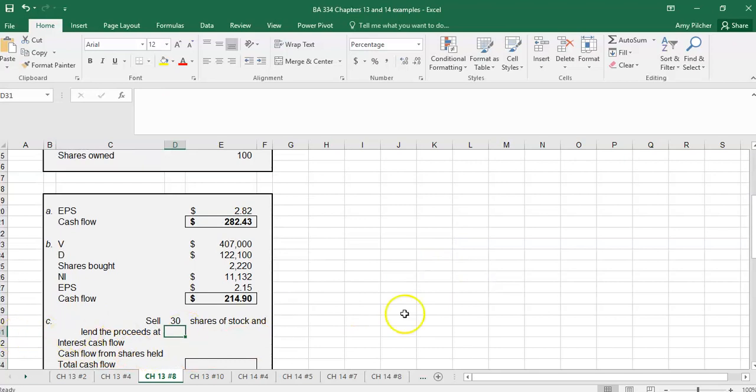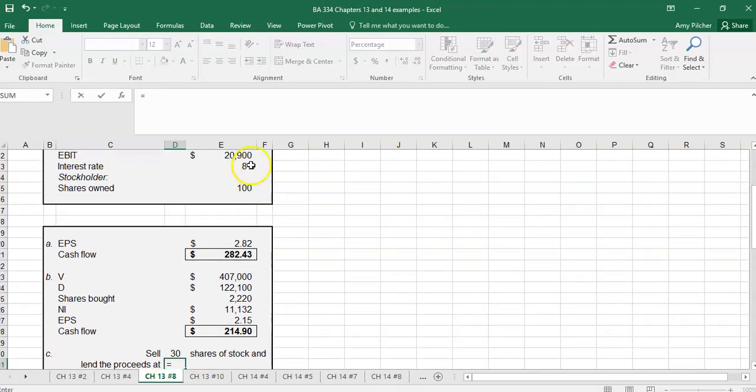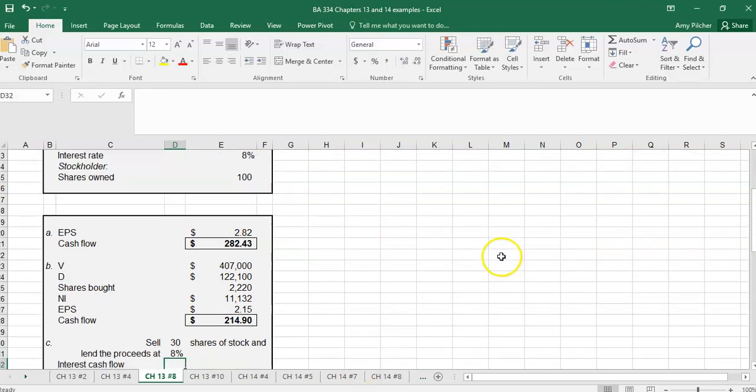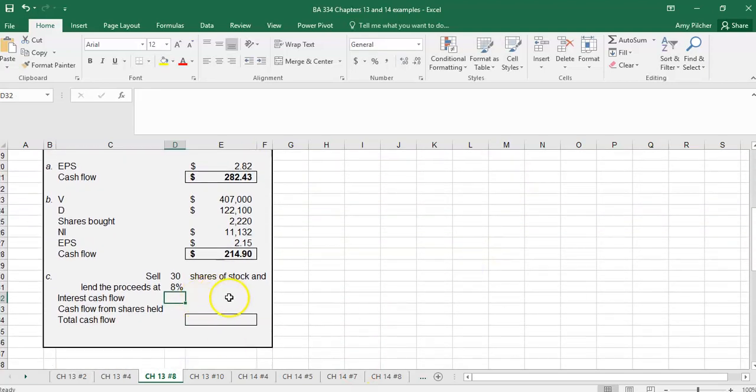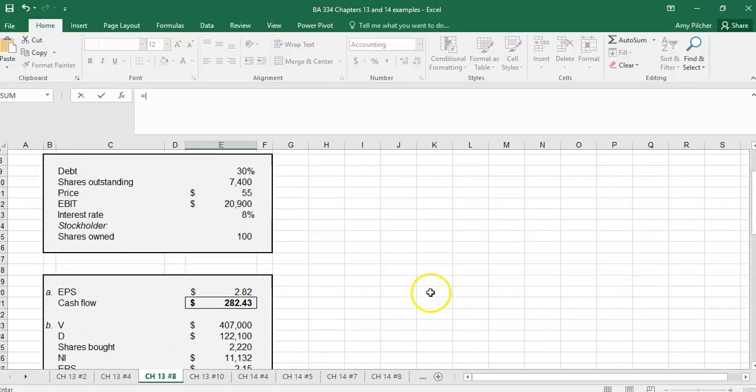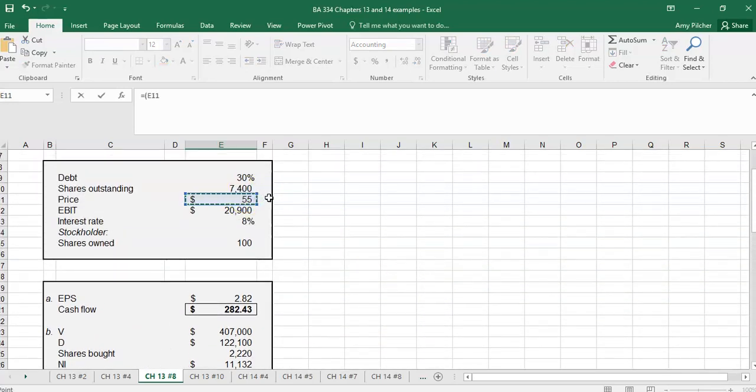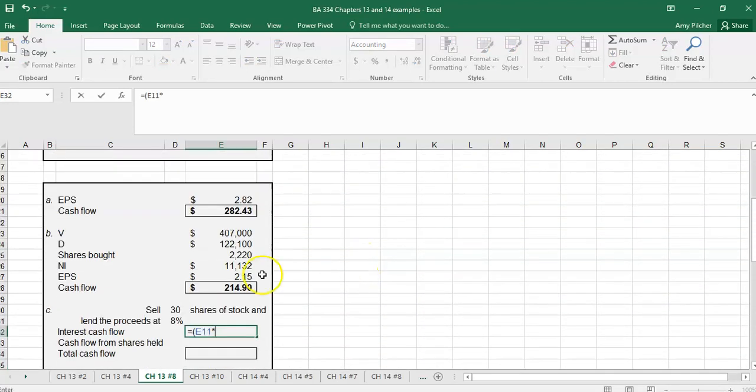She needs to lend those proceeds at the same interest rate of 8%. So her cash flows from interest would be the $55 she gets for stock times 30 shares of stock that she's selling times the 8% interest rate, or $136.